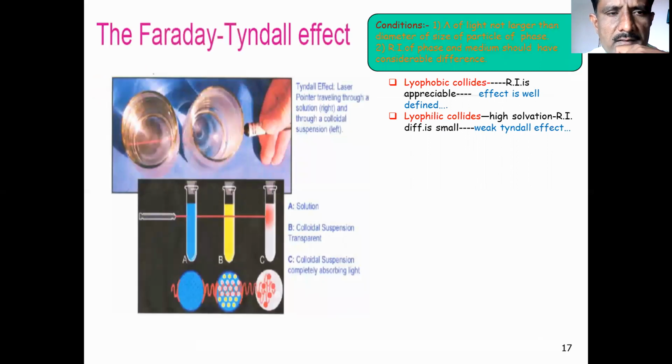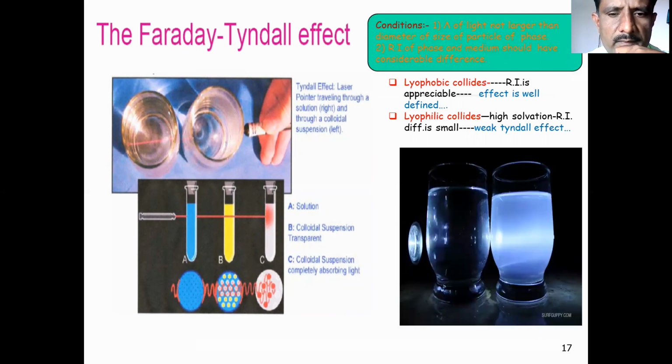This is a second image for the Tyndall effect, showing how it is observed for the colloidal solution as well as colloidal suspension, which completely absorbs the light falling on it. In the next image, we are falling light on the true solution as well as the colloidal solution. In the second flask, filled with the colloidal solution, we observe the cone called the Tyndall cone or Tyndall beam. But in the first container, filled with the true solution, no cone is observed.